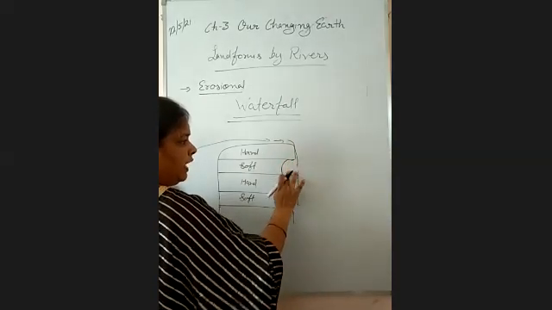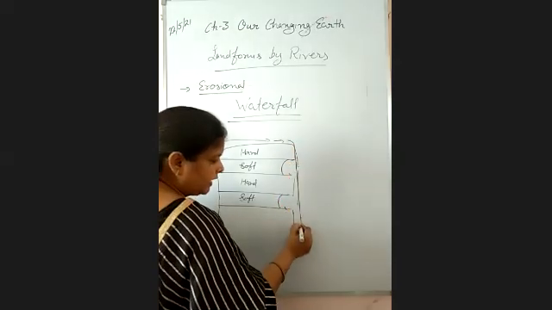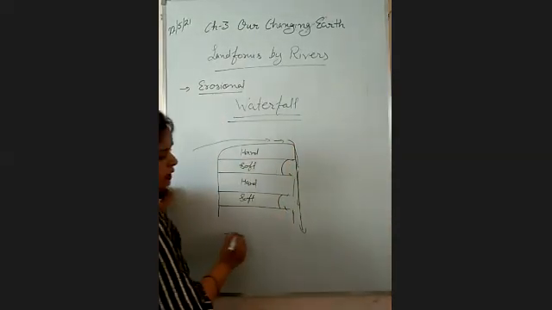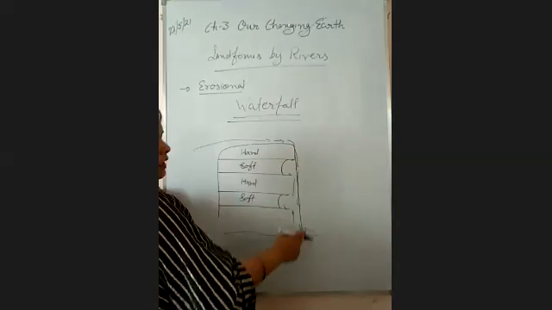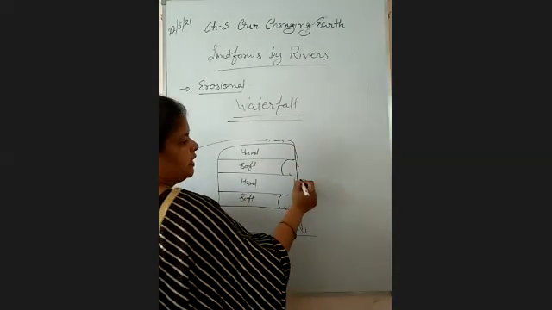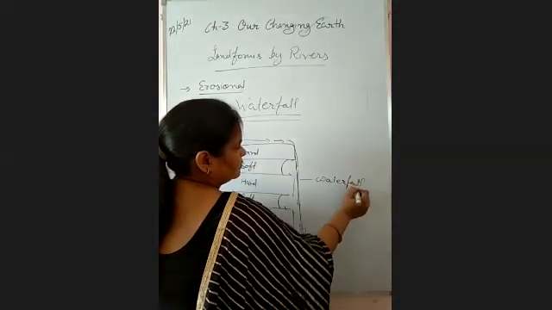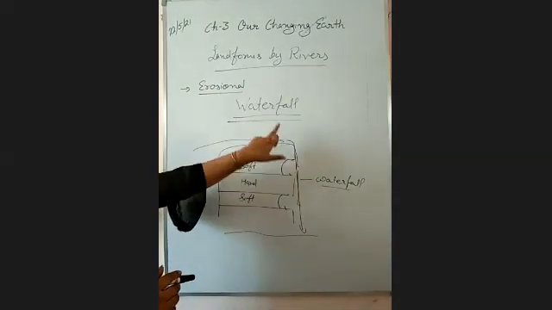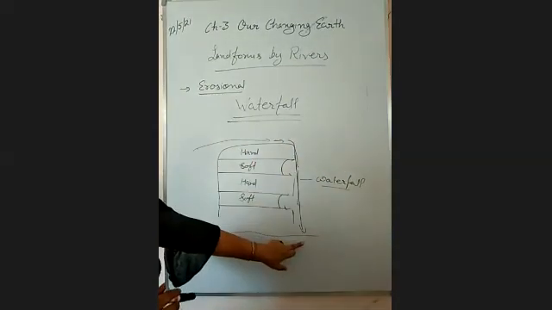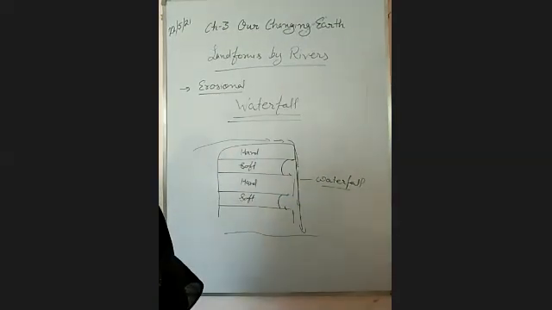Now, what will happen? The water will fall directly on the surface, and that is called a waterfall. When the water falls from a sufficient height to the surface, that is called a waterfall.